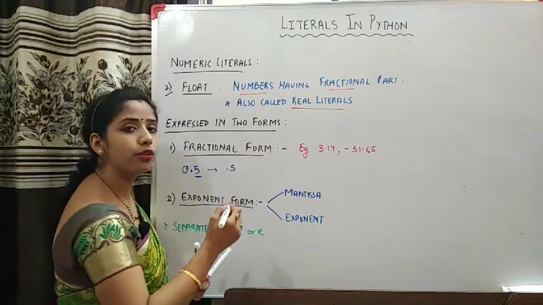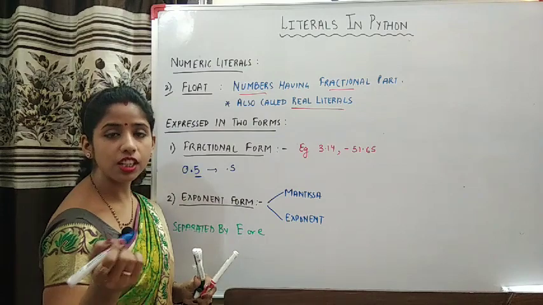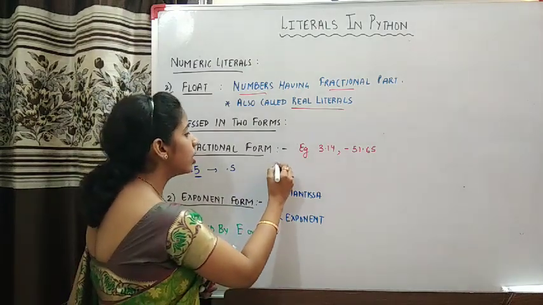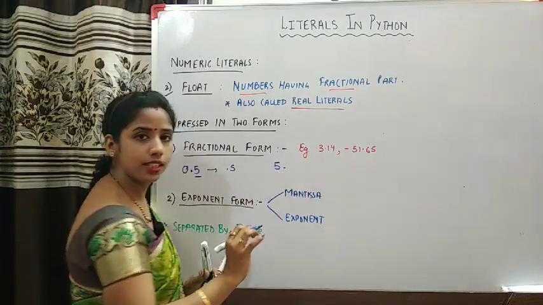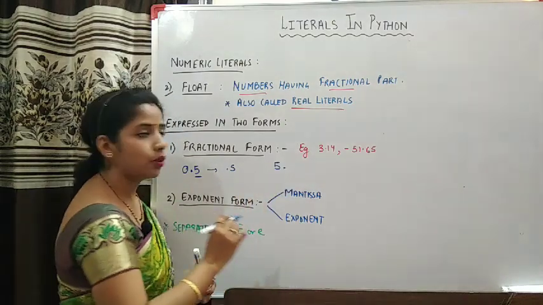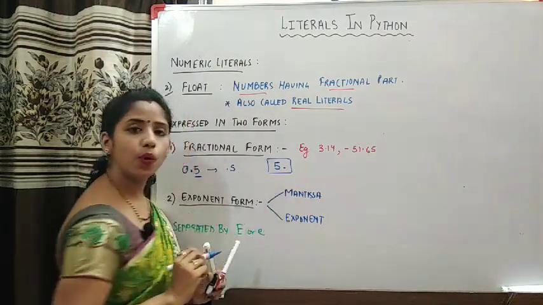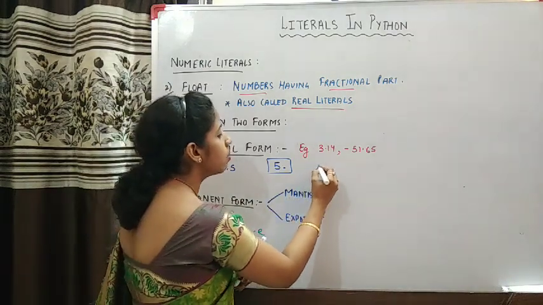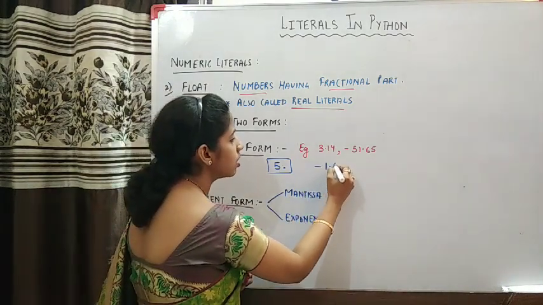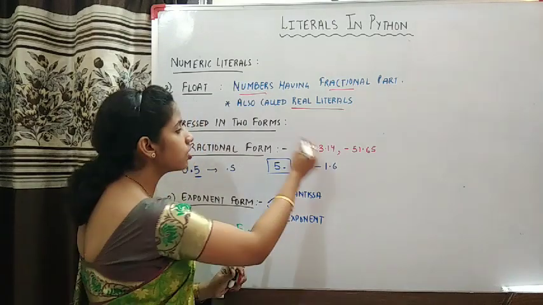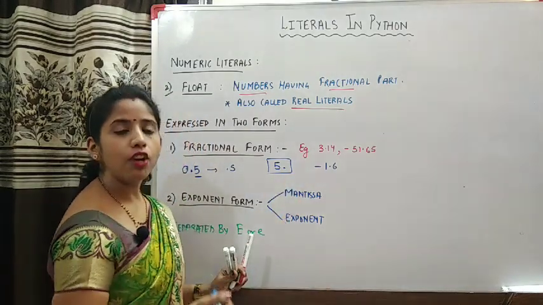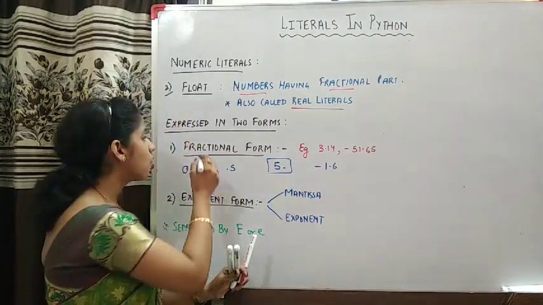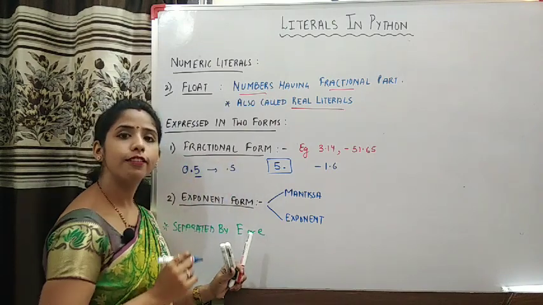And if you wanted to write 5.0, suppose you want to write 5 point, then you can simply write 5 point and that's it. This is not invalid here. This is considered perfectly okay. Clear? In the same way, suppose you want to write minus 1.6. So such way of expressing a float literal is called a fractional form.